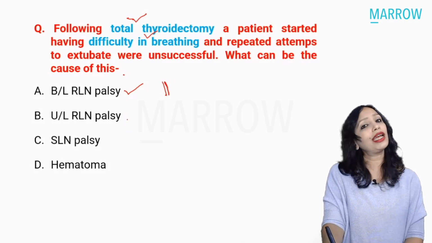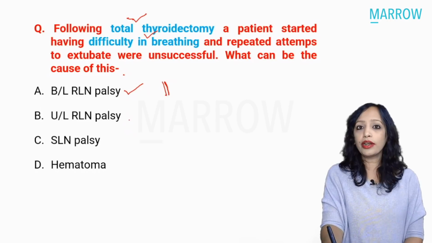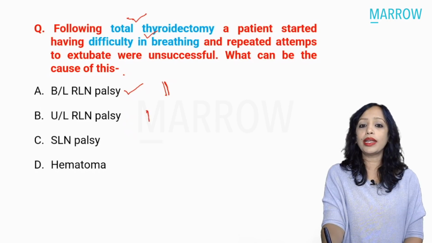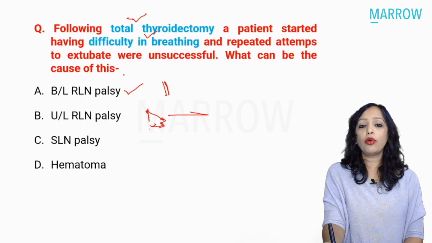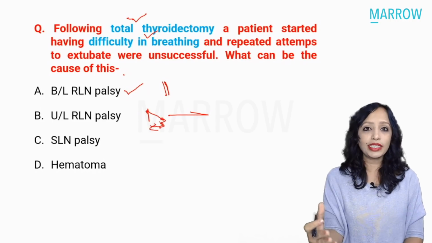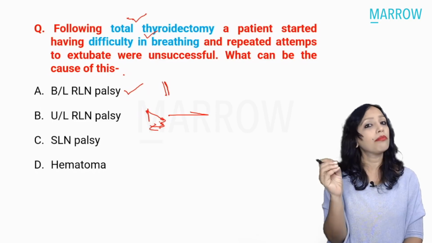Unilateral recurrent laryngeal palsy, how does that present? In unilateral recurrent laryngeal palsy, only one vocal cord is in median position or in paramedian position. The other one is free to move. The other one is freely mobile. So here the patient is usually asymptomatic, or the patient might present with mild hoarseness.